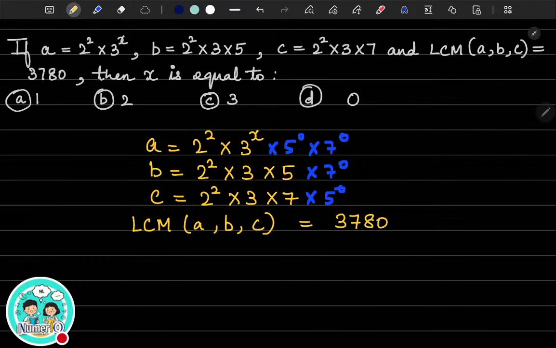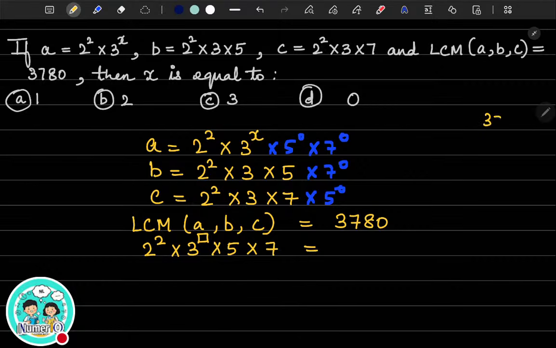It is given that it's equal to 3780. Okay, so when you take the LCM, you have to take the highest power. So for 2, the highest power is 2 square. And then for 3, we don't know what is x, let's keep it as such. For 5, the highest power is 5. For 7, it is 7.